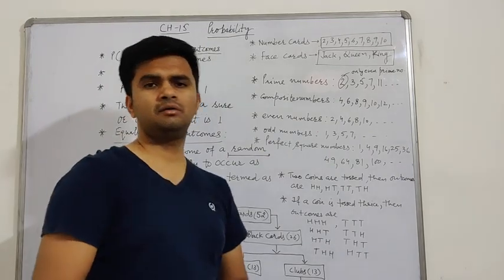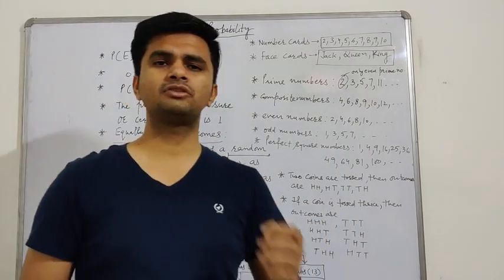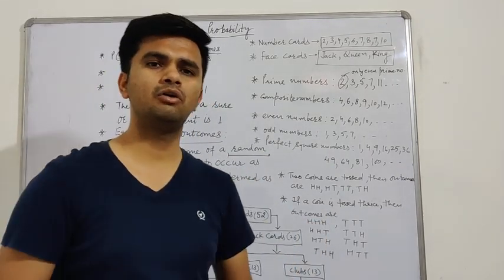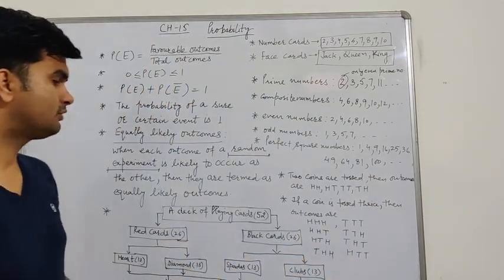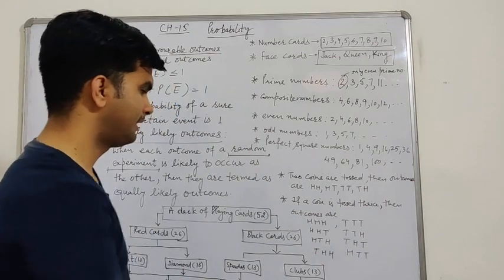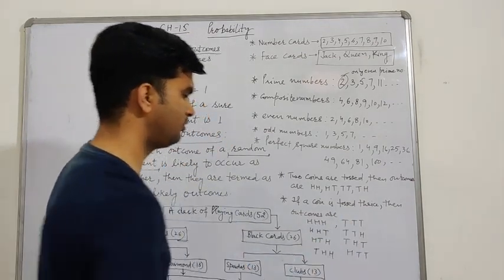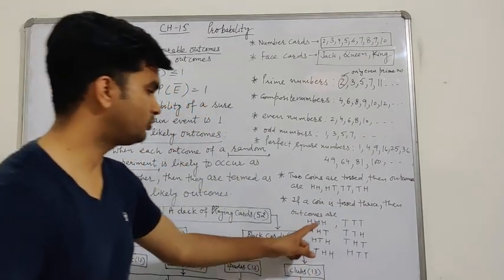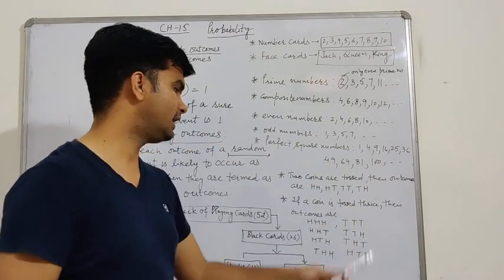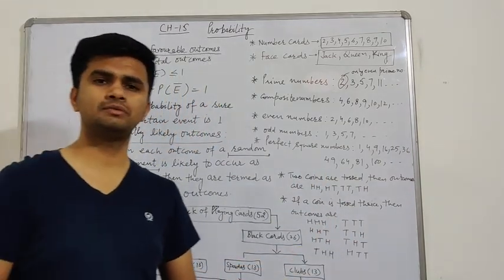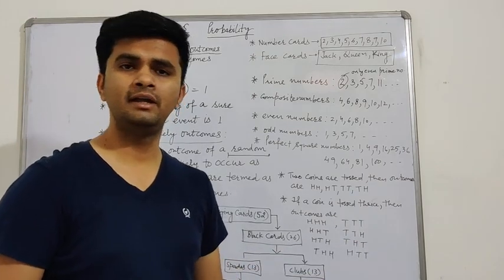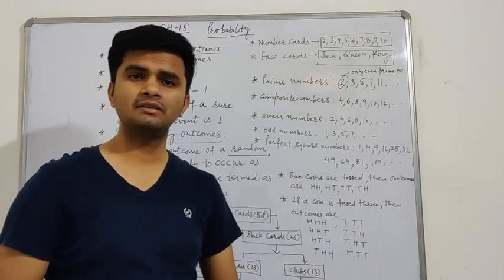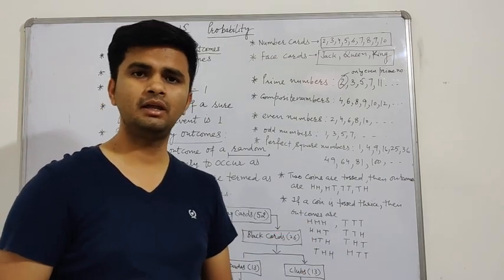And a question can come: if a coin is tossed thrice, find the probability of getting no head. Now see, no head comes only one time, right? So total outcomes are 8 and favorable outcomes for no head are 1. So the probability of getting no head, if a coin is tossed thrice, is equal to 1 by 8.